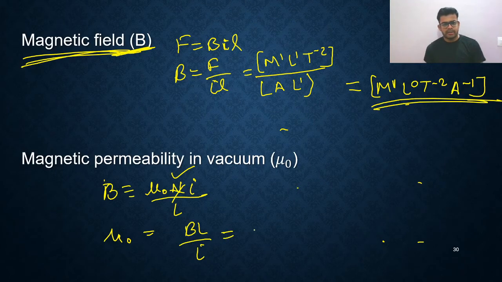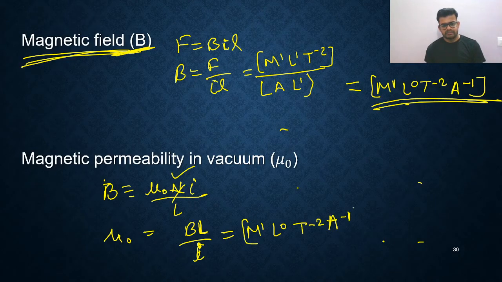What are you getting? B is M1 L0 T minus 2 A minus 1. This is length L, divided by I, and this is current. So M1 L0 T minus 2 and A minus 1 is there.